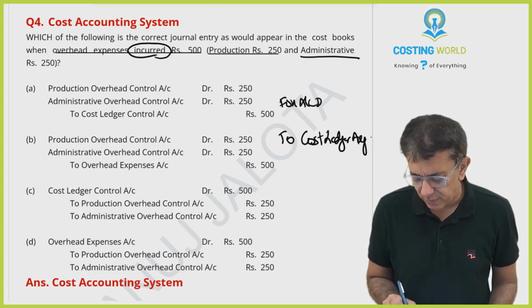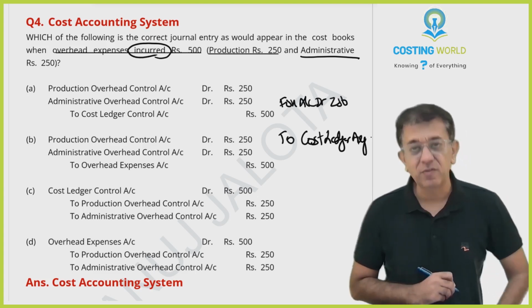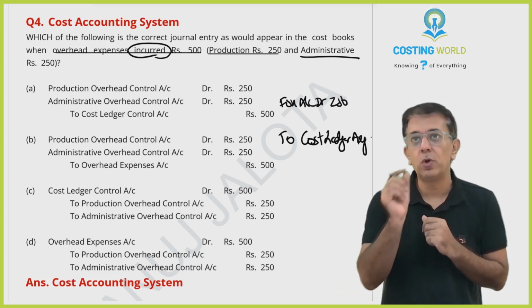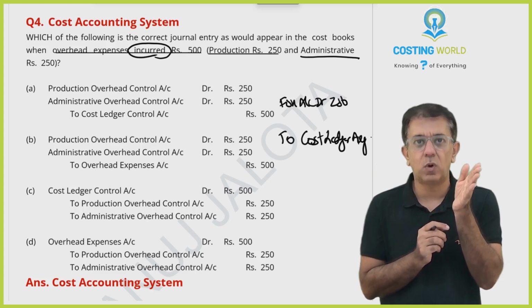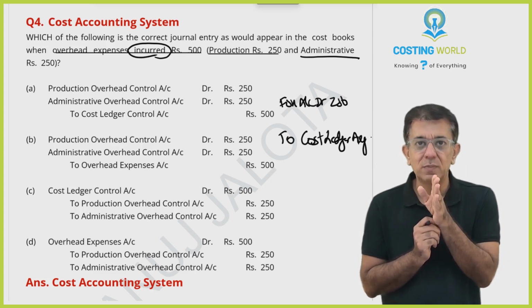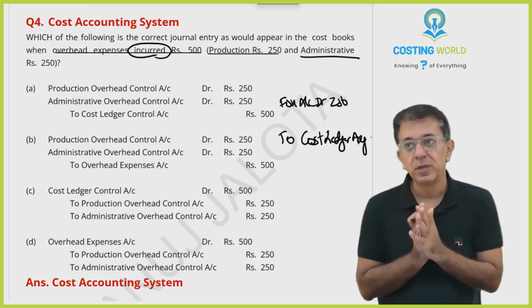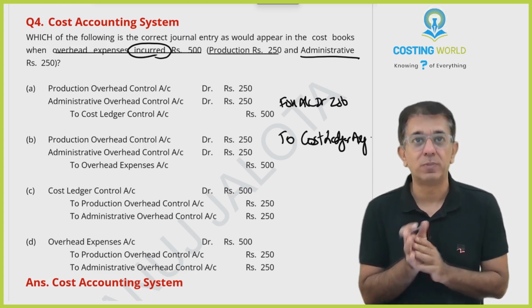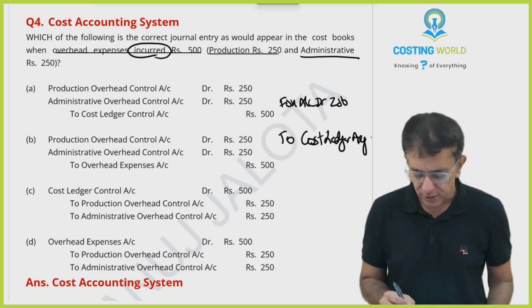Factory overheads account debit 250 rupees. In any case, whenever you incur the amount, if you all remember, on the overheads account, on the debit side, what comes in is nothing but the actual amount incurred. And on the credit side, what comes is absorbed. This is incurred, beta. So in any case, it will get debited, no?